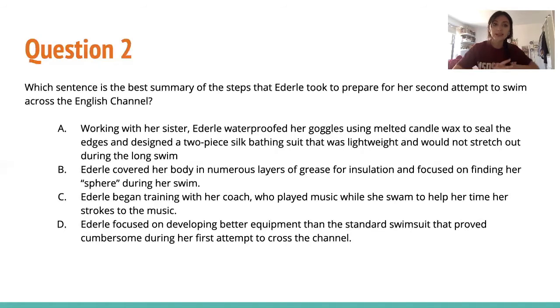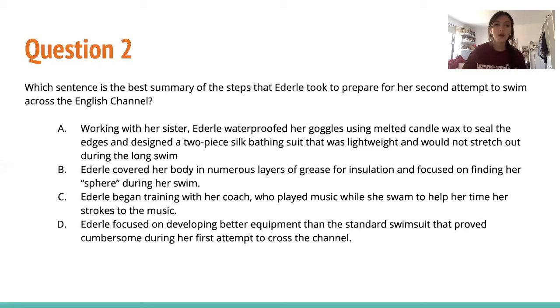But now we can look at the answer choices. Right away, choice A, working with her sister, Ederle waterproofed her goggles using melted candle wax to seal the edges and designed a 2-piece silk bathing suit that was lightweight and would not stretch out during the long swim. So we know that's the answer already from going back to the text, but we still have to check all of them, always.